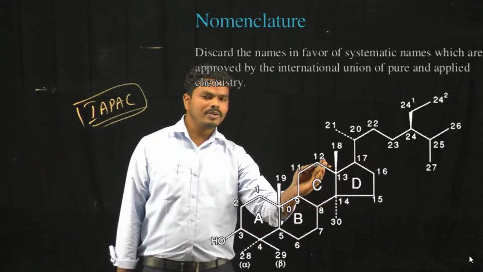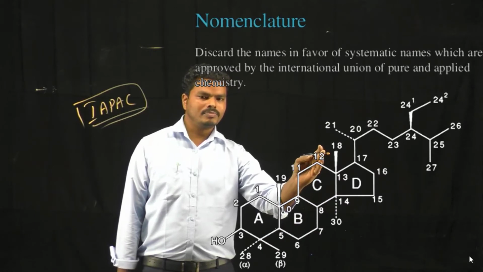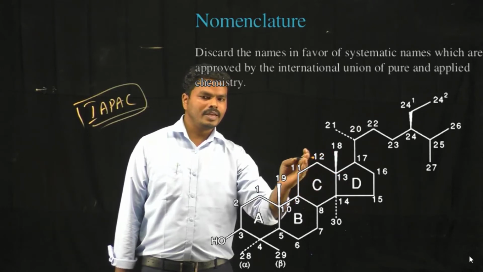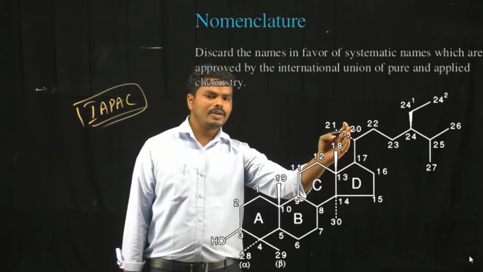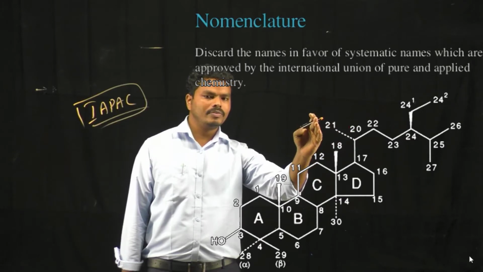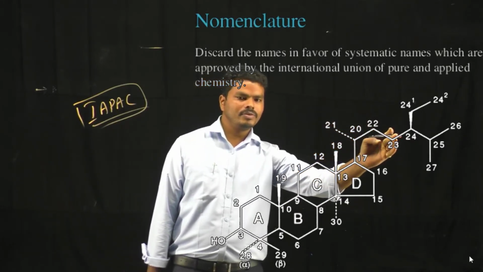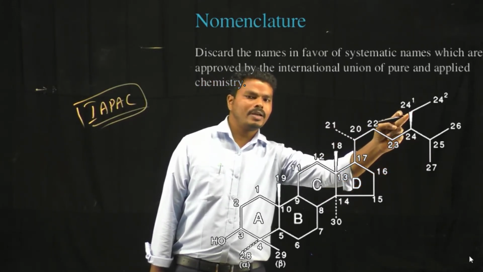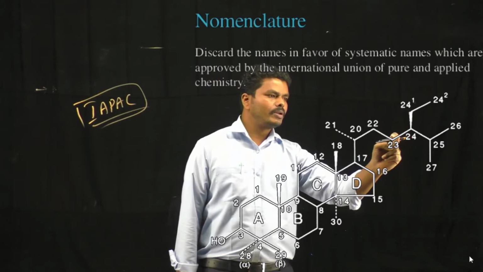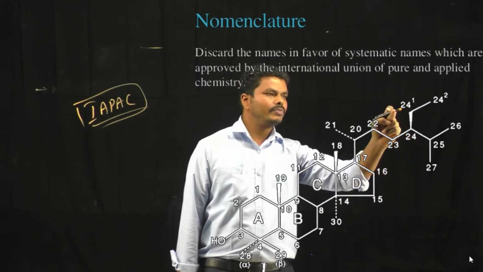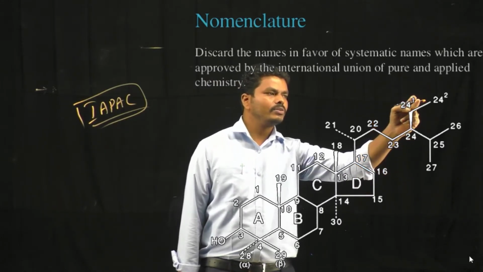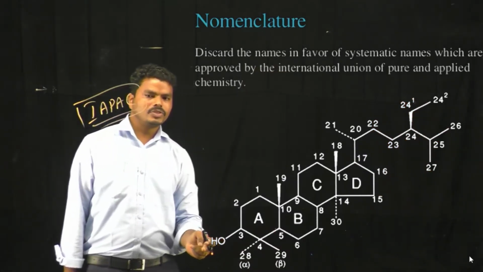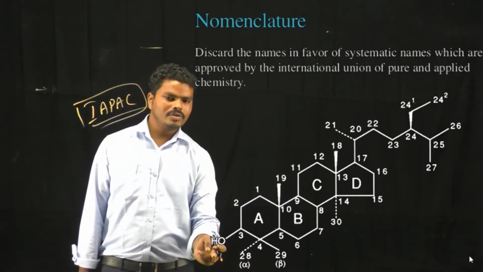The next number is given to the methyl substitution on the rings. So 18 is given to this methyl group, next 19. Then it continues to the aliphatic side chain, that means 20, 21, 22, 23, 24, 25. Here there is a branch. When there is a branching at one carbon in the aliphatic chain, that is denoted as 24 superscript 1, 24 superscript 2, then 25, 26, 27. If there are any substitutions to the rings, then they are named 28 and 29.